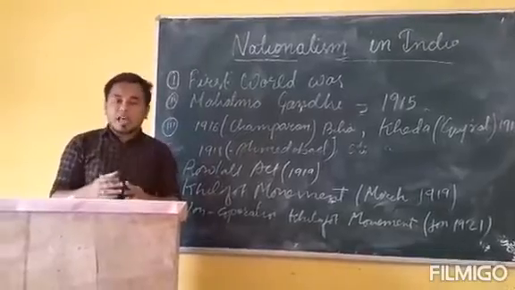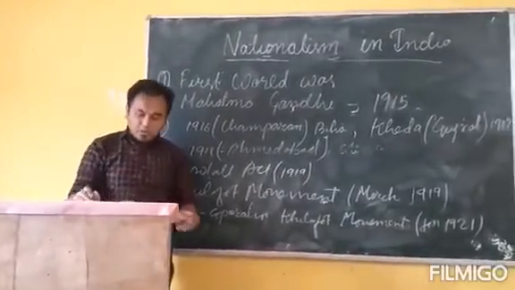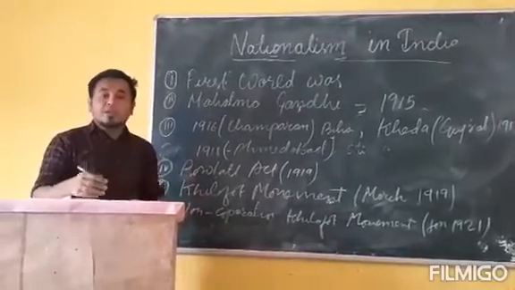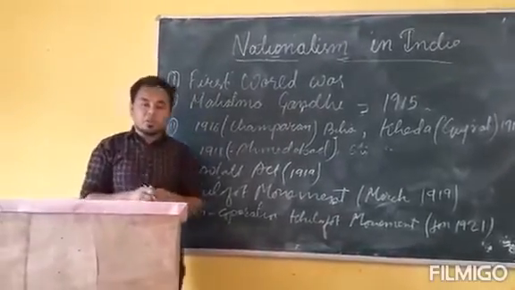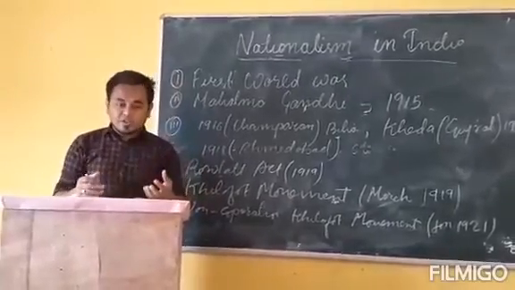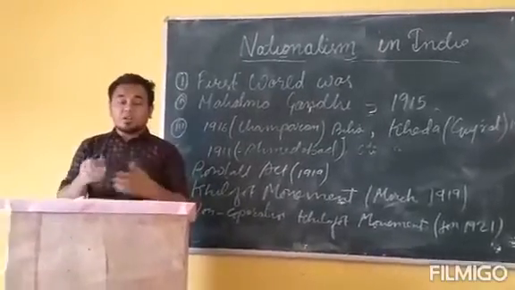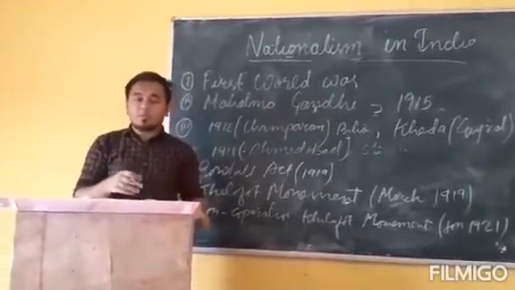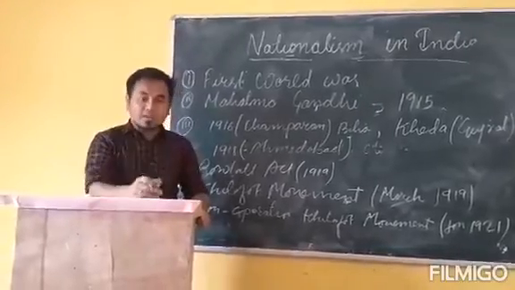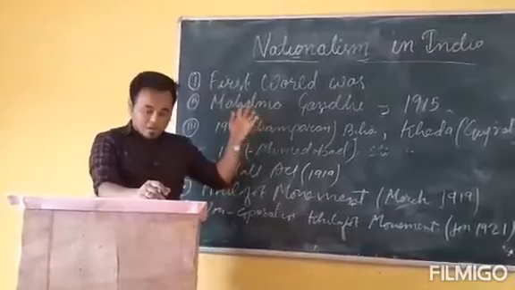That was not liked by Indians. That was number one reason. Number two was that through the wars, the price of essential commodities was rising. The rise in the price of essential commodities created lots of hardship for the common people of our country. That was the second reason why the Indian people were not happy with the British.